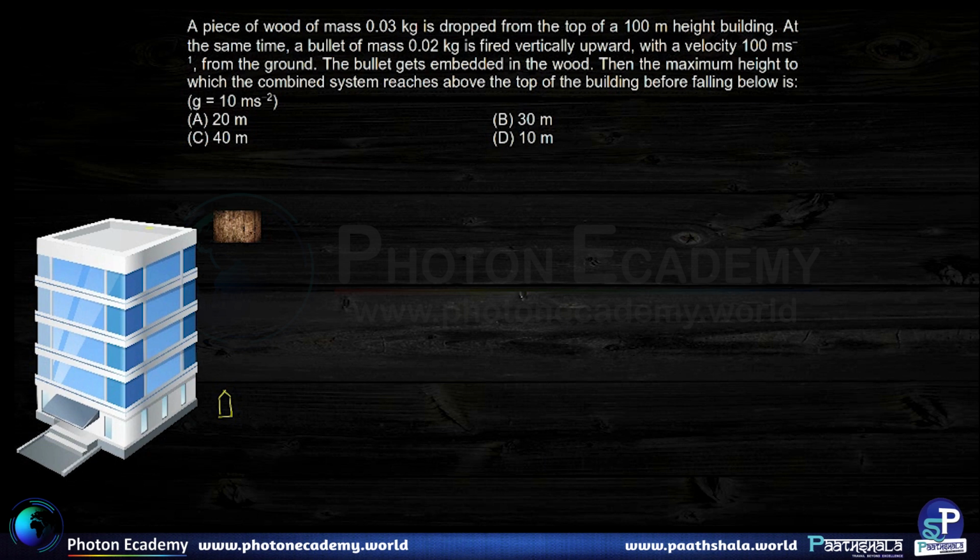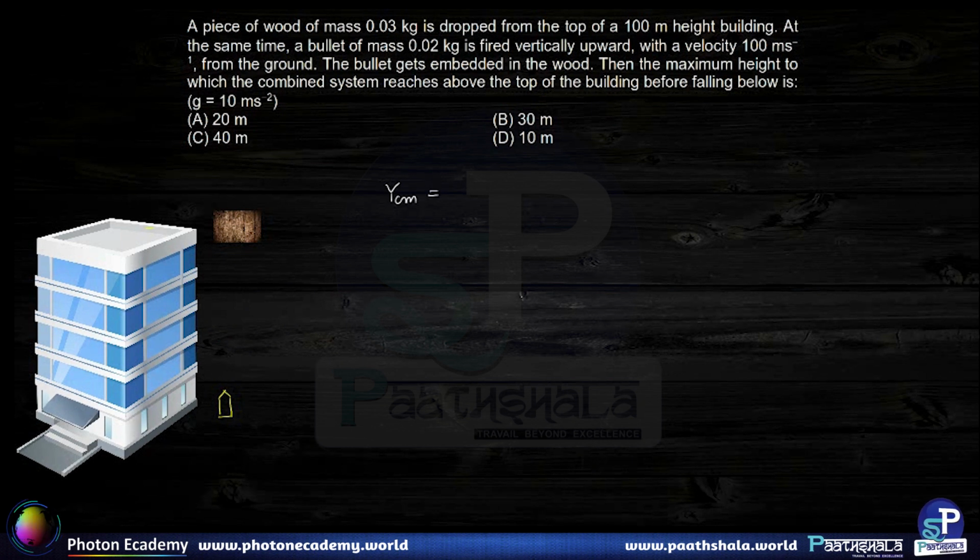So the initial position of the center of mass is going to be, let's say, y center of mass. This will be from the bottom of the building, that is from the ground.